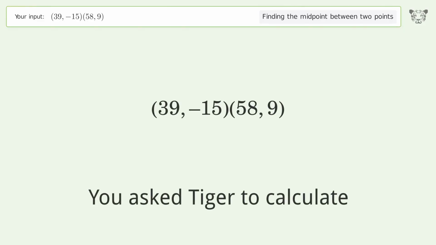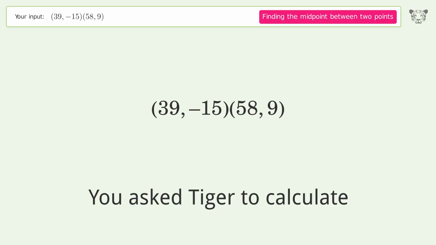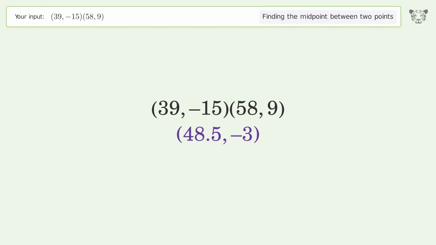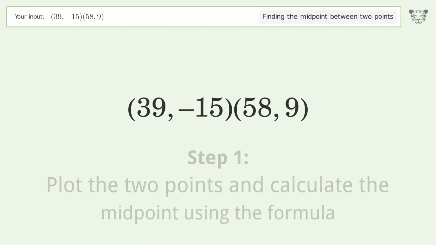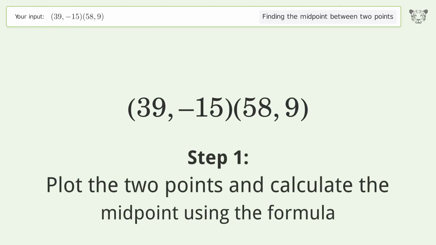You ask Tiger to calculate. This deals with finding the midpoint between 2 points. The midpoint between the 2 points is 48.5, -3. Let's solve it step by step. Plot the 2 points and calculate the midpoint using the formula.